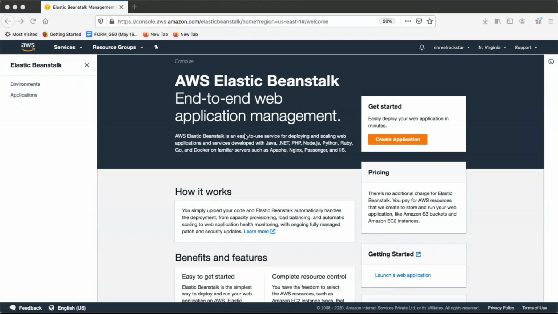So AWS Elastic Beanstalk is a friendly service meant for deploying and scaling web applications and services developed with, repeating again, Java, .NET, PHP, Node.js, Python, Ruby, Go, and Docker as well. You can run your containerized applications there. You can also get familiar with Apache, Nginx, and IIS. There is also Passenger. So these are the web services available, right?